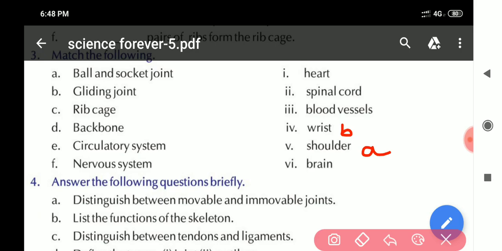So it is B. C. Rib cage protects the heart. So it is C. Number D, backbone. Backbone is related to the spinal cord. E, circulatory system is related to the blood vessels, and nervous system is related to the brain, so it is F.